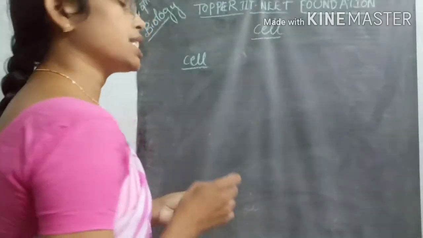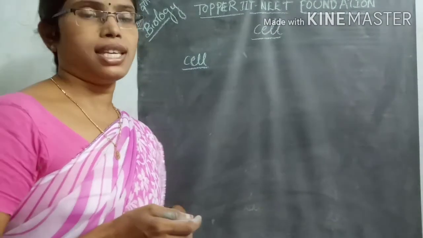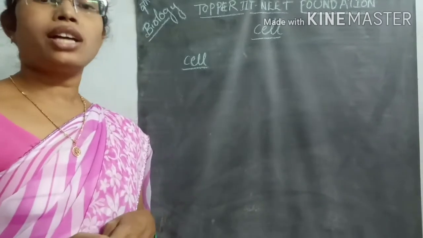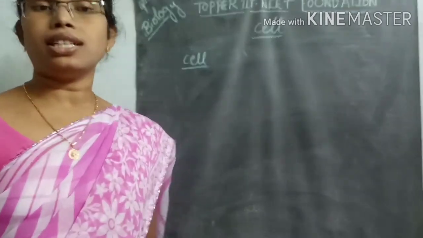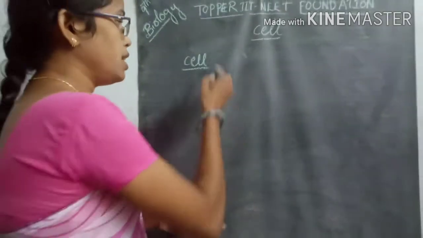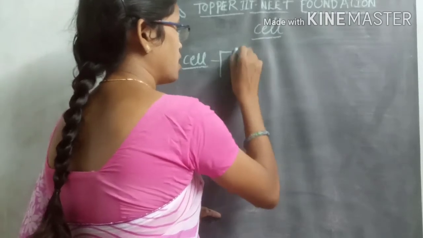So how does cellular organization occur? Now we can see. All living organisms, based on organization on the earth, are divided into mainly two types. One is non-cellular organisms.